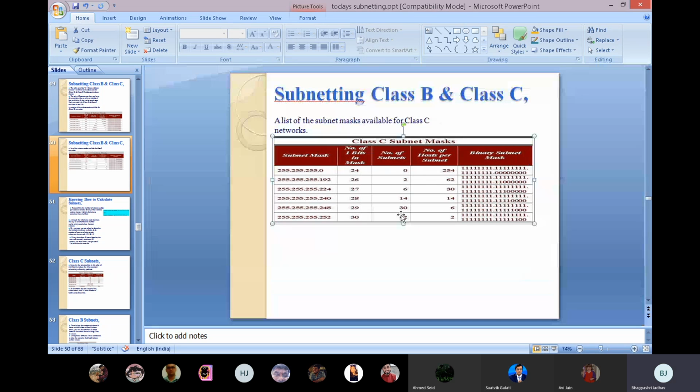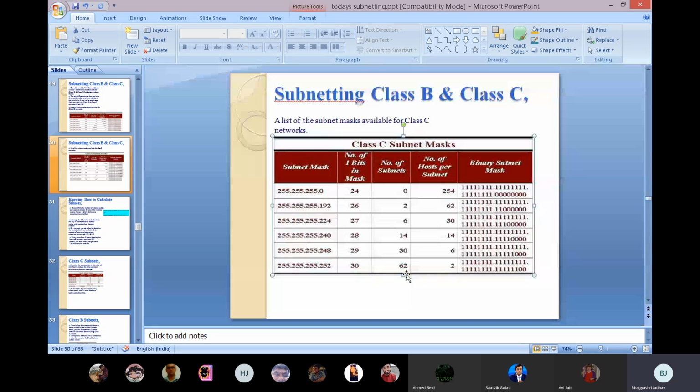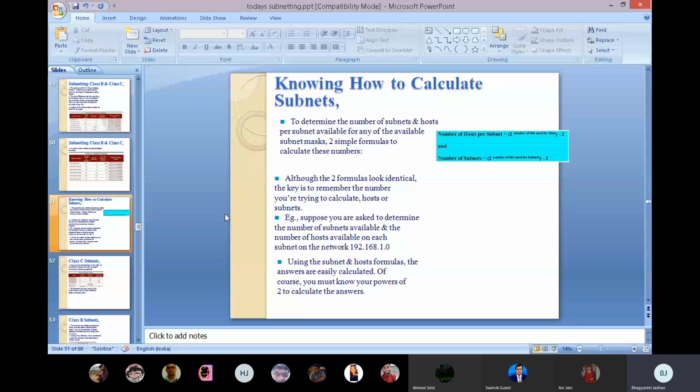Now this is class C. In class C, the first three octets are 255, 255, 255 and the last one is 0. Then the number of bits is 24, then it increases by 26, 27, 28, 29, 30. This is for class C. Now, knowing how to calculate subnets, we will see that. See this part.